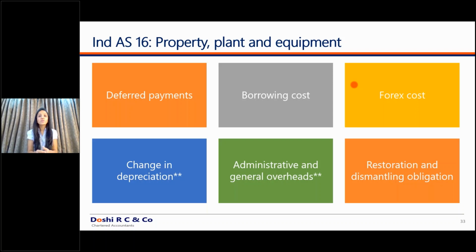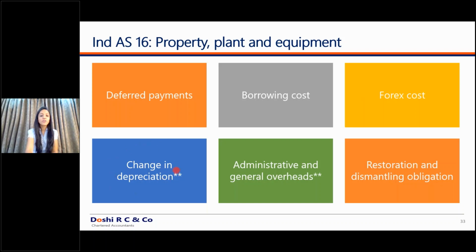Under Ind AS, there is no such option given to the company. You might have heard of a certain reserve made by the company as foreign currency revaluation reserve. That was when companies used to capitalize such forex differences into their property, plant and equipment. So even that forex gain or loss is not allowed to be capitalized under Ind AS. So this is another difference.